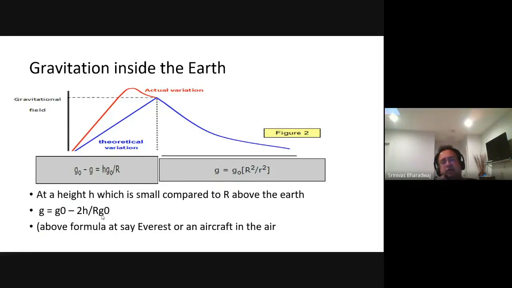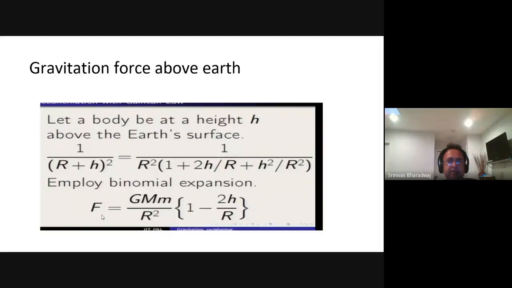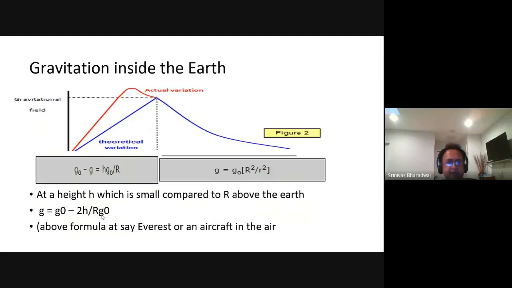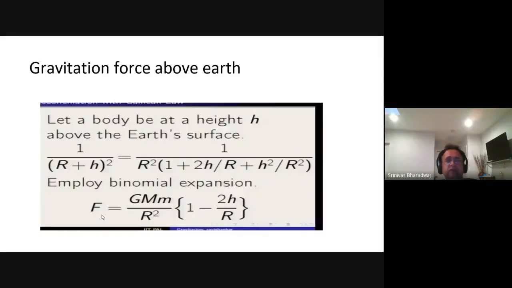Okay, so g naught ends up in the bottom. So it's a slightly different relationship. You should take a look at this equation in greater detail. So how do they derive this? Maybe this is not correct. I feel this is not correct. So it should also have g naught in the numerator. Okay, so it is 2h by r times g naught only. So it goes down at twice the rate. Okay, and therefore you should end up with this equation.